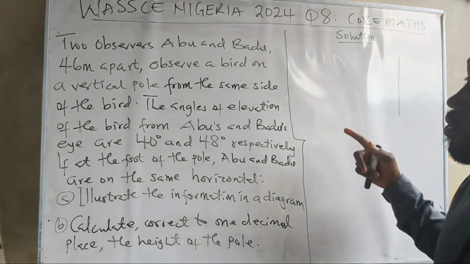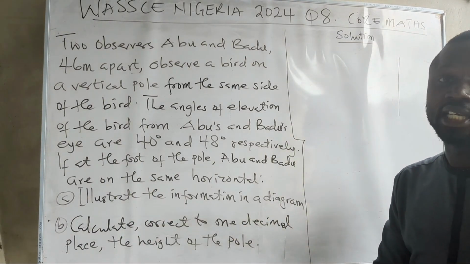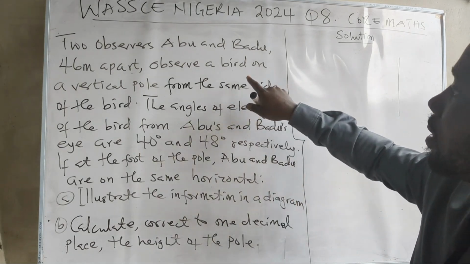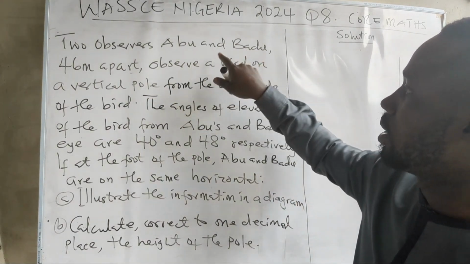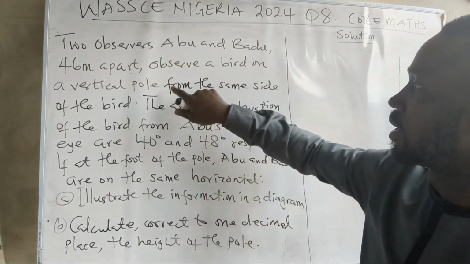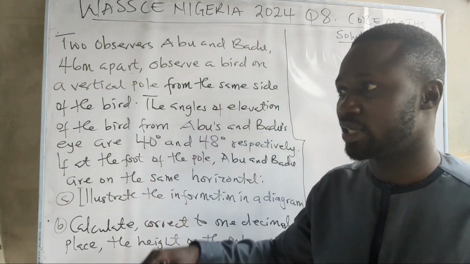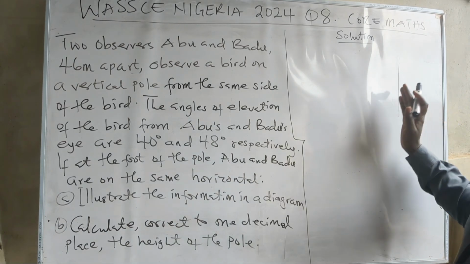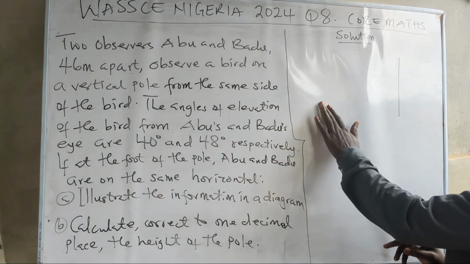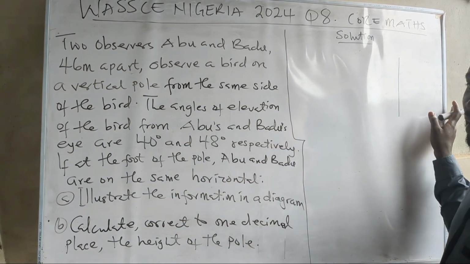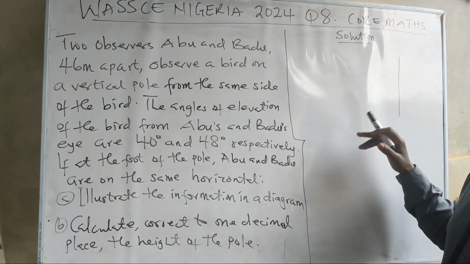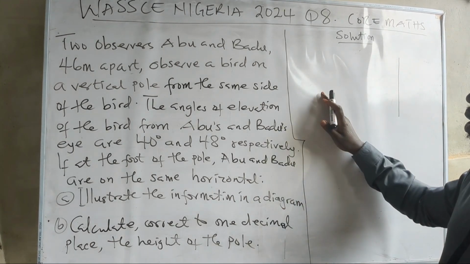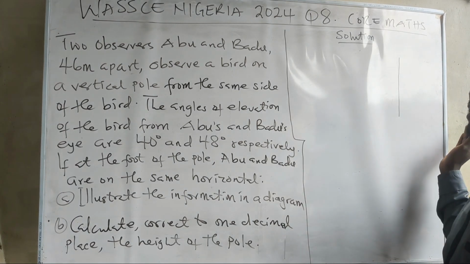But as we continue, we will know where Ebu and Bedu are, and as they look at the bed on the vertical pole. They observe the bed from the same side of the bed. So they are on the same side of it. Let's say the bed is on the pole here. Either they are on this side or on this side. They are on the same side, not on opposite sides. So either they are both on the left or both on the right.